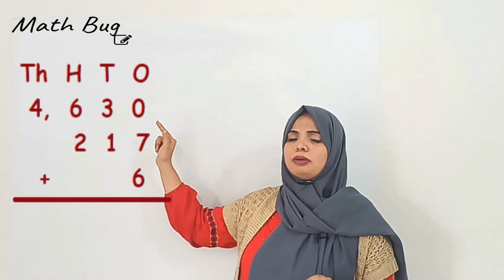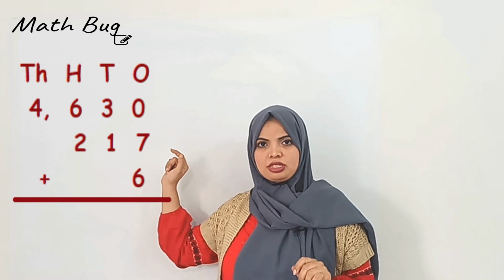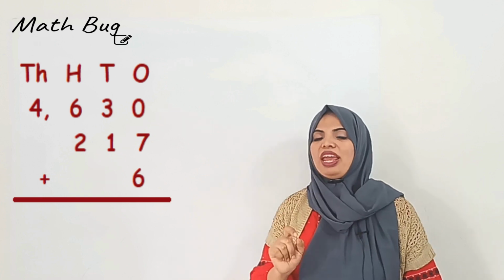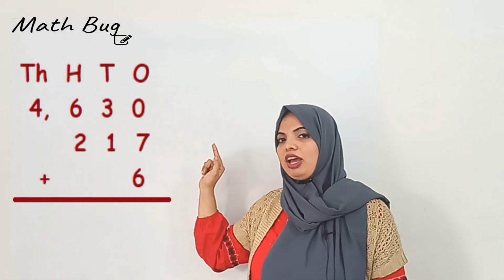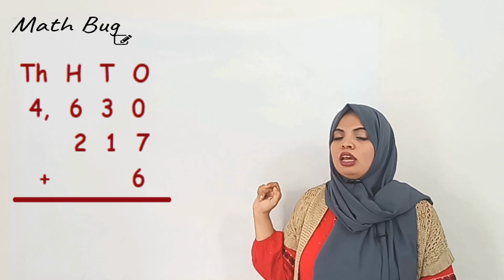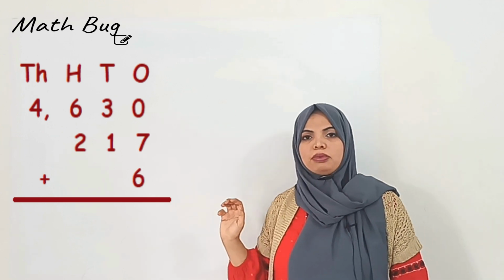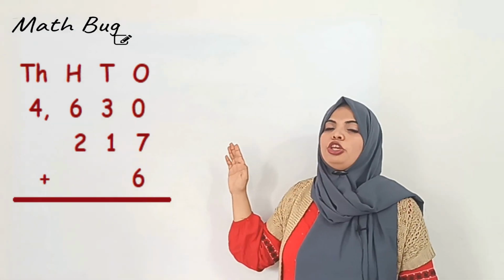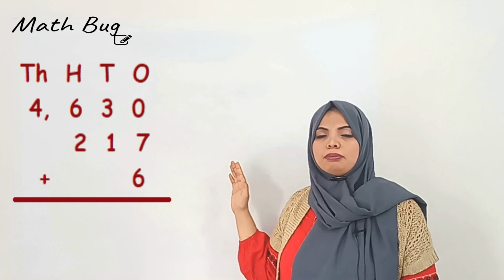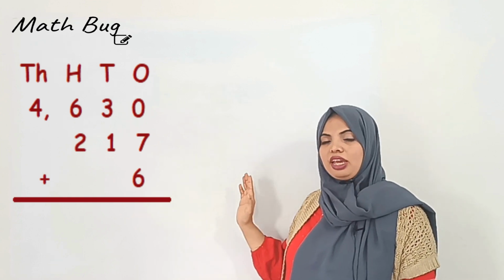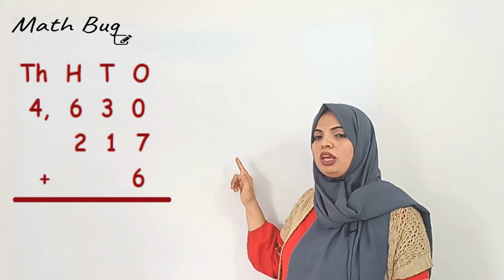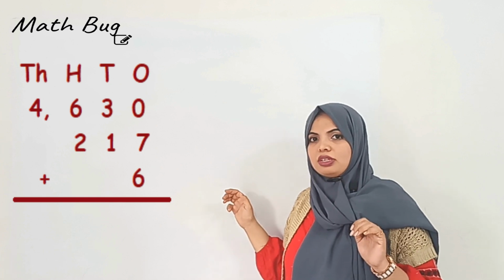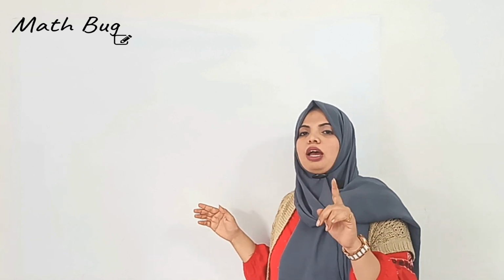First, arrange the number which has the maximum digits. So write the first number which has the maximum digits, and make sure that you write the place value above the numbers. Now write the next number below, starting from the ones place value. Always remember, you need to align your numbers from the right side, that is from the ones place value. This is how you are going to arrange your numbers, and when you add it, you get your sum correctly.